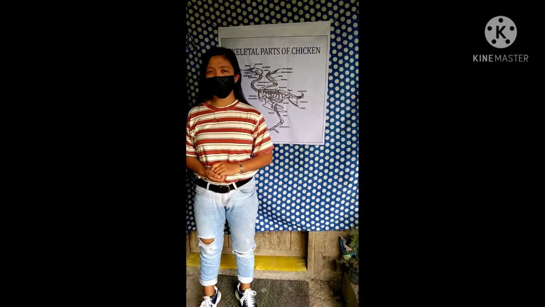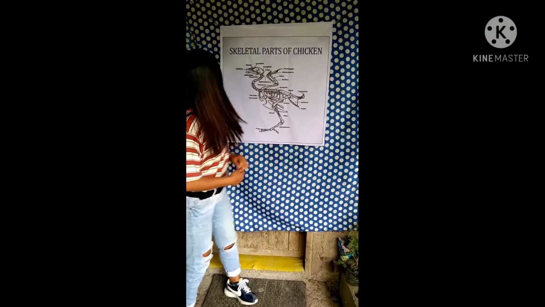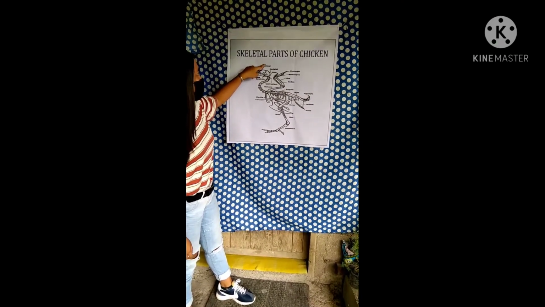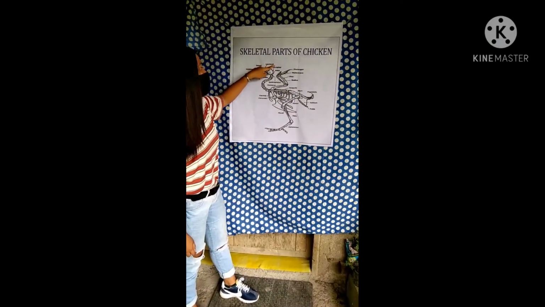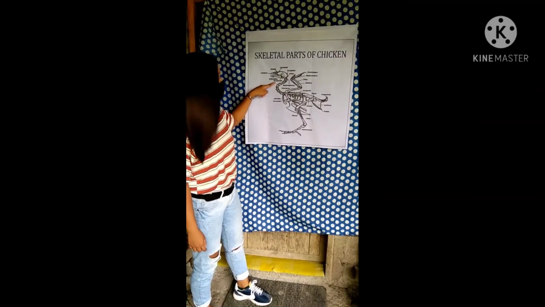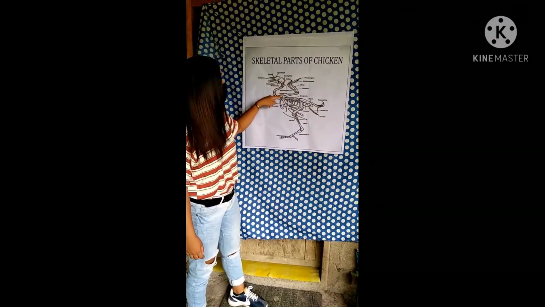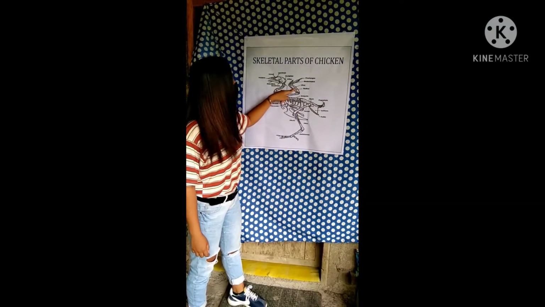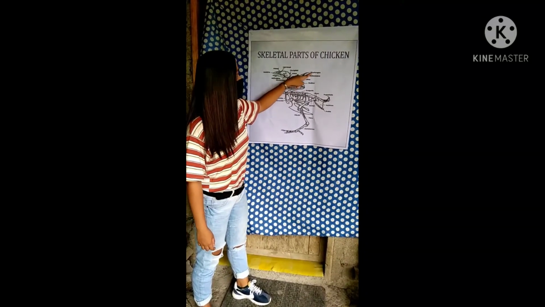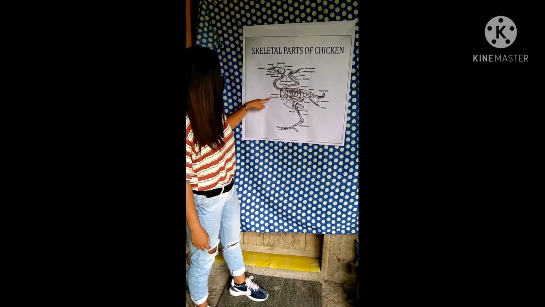Good day. This is our report. It's all about skeletal parts of the chicken. This is incisive, nasal, lacrimal, occipital, atlas, mandible, quadrate, epistropheus, humerus, radius, ulna, metacarpus, phalanges, clavicle, coracoid,